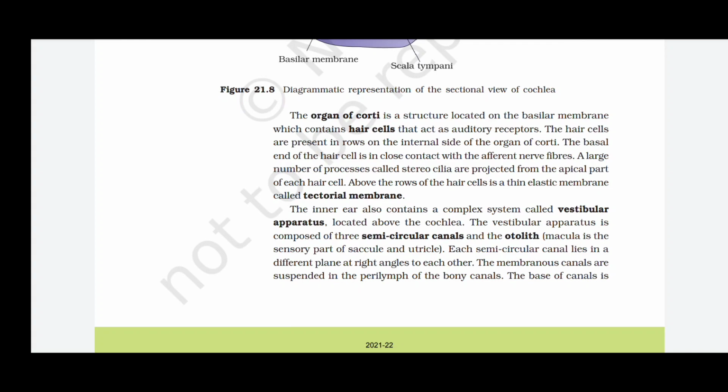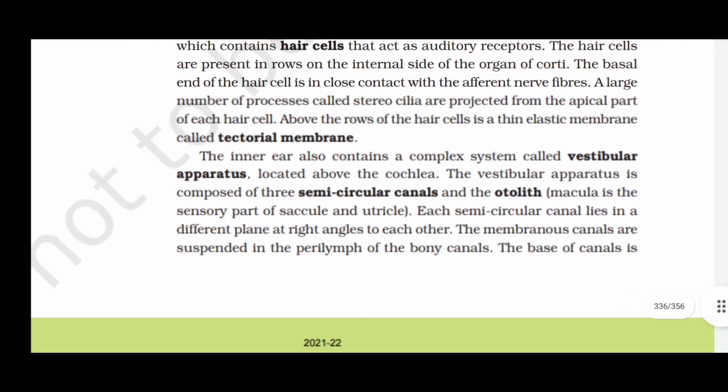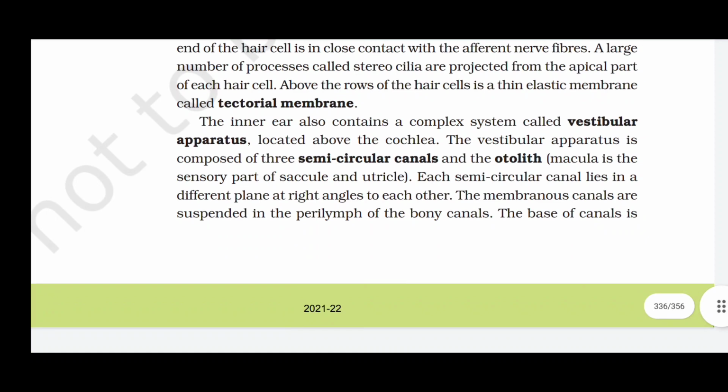A large number of processes called stereocilia are projected from the apical part of each hair cell. Above the rows of the hair cell is a thin elastic membrane called tectorial membrane. The inner ear also contains complex system called vestibular apparatus, located above the cochlea. The vestibular apparatus is composed of three semicircular canals and the otolith. Macula is sensory part of saccule and utricle.